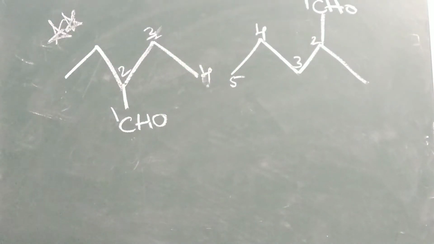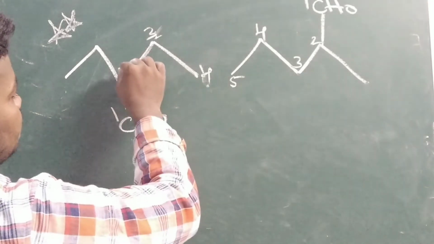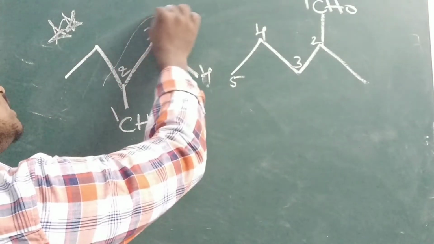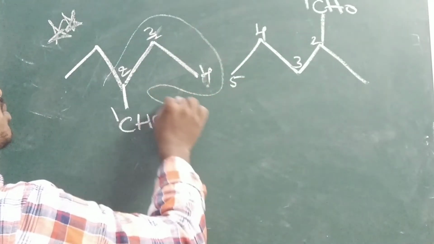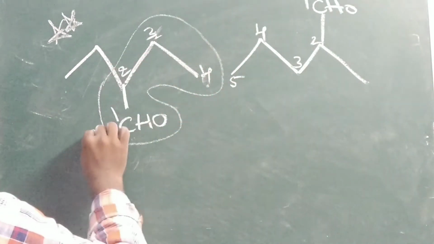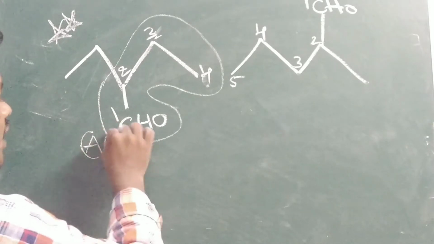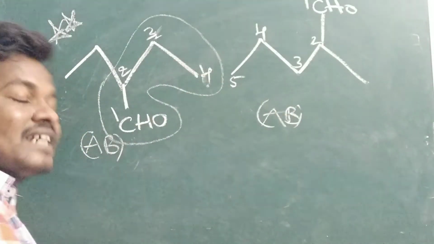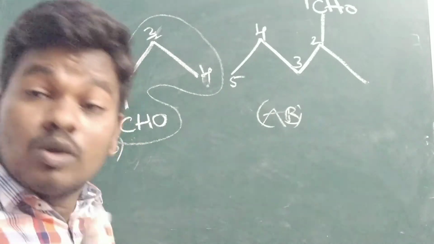So here you can see, how many carbons are there in the parent chain? We have to identify A and B, right? I have to calculate. Here the parent chain contains only 4 carbons. Don't include the branch.